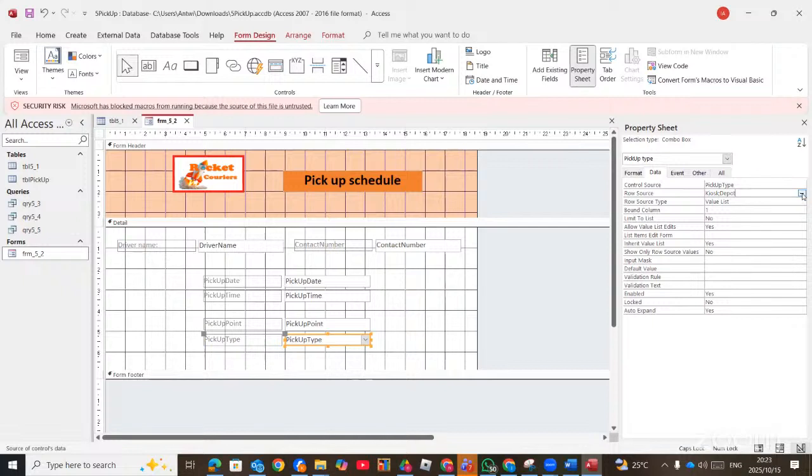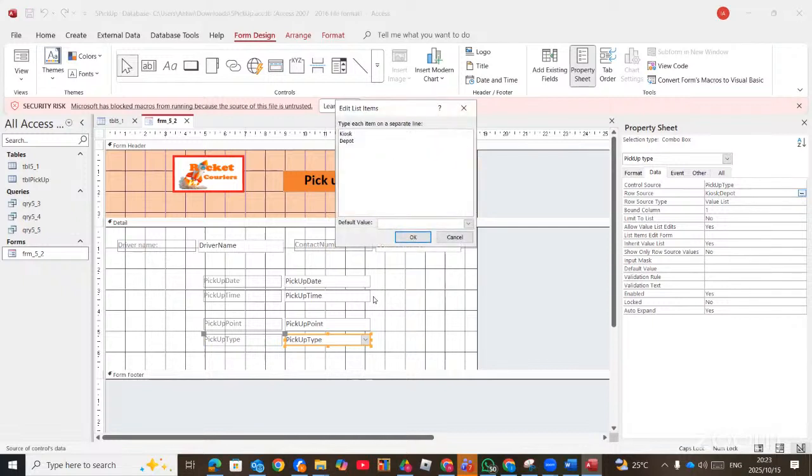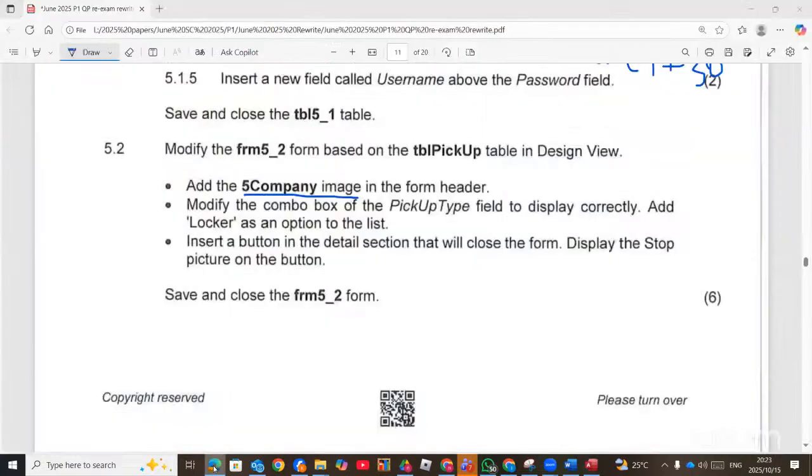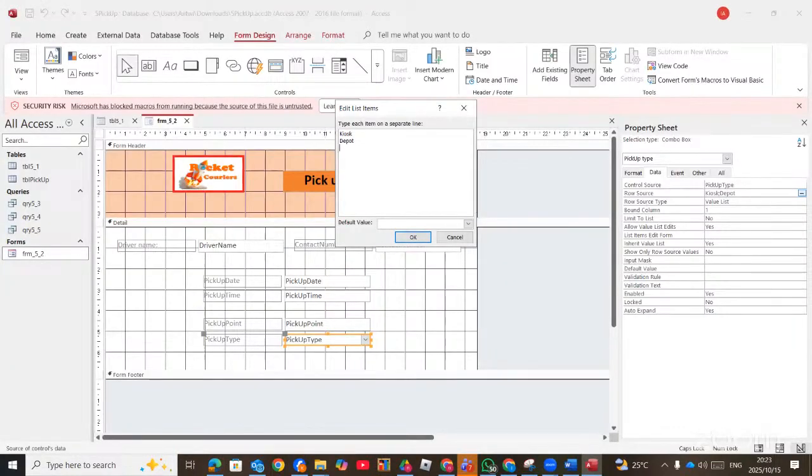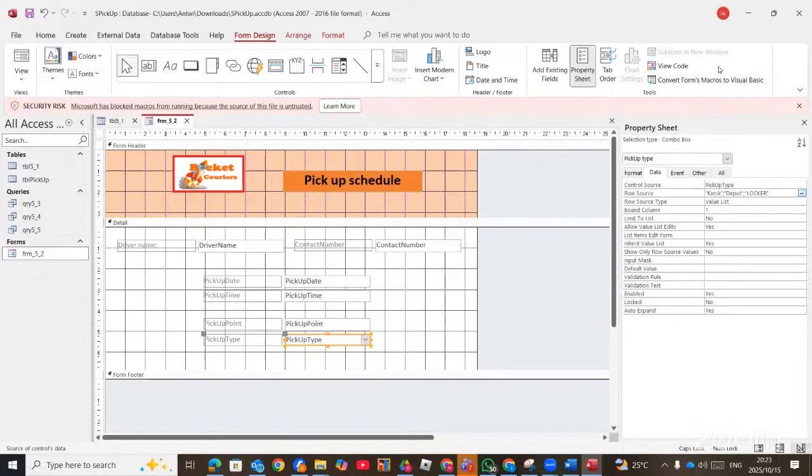When you click on the 3 dots, it opens for you. Then you can type the 3rd value, which is locker. Right, then okay. Remember, you must choose them from data, value list, when you want to type the values. Then if you choose table or data, when you want to pick the values from another table.